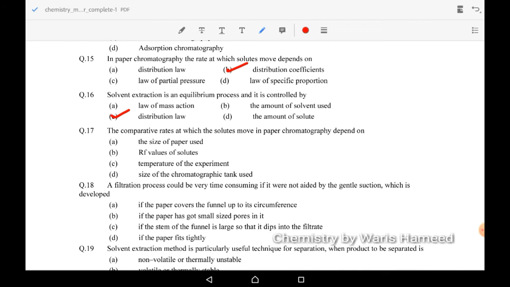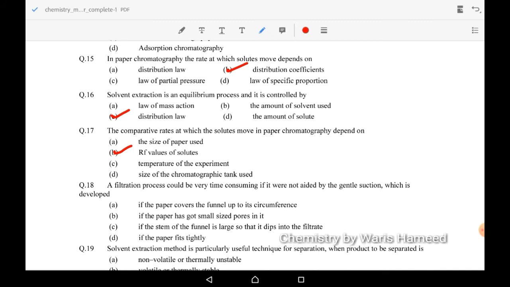In solvent extraction, equilibrium occurs, and the distribution law controls this equilibrium. So solvent extraction is an equilibrium process controlled by distribution law. 17th MCQ: the comparative rate at which solutes move in paper chromatography depends on the Rf value of the solute. So B option is correct.